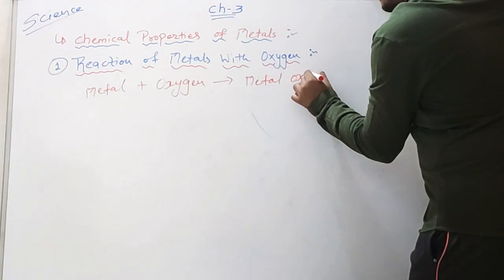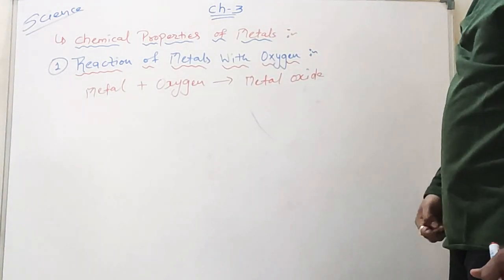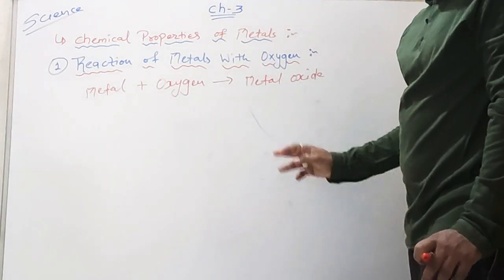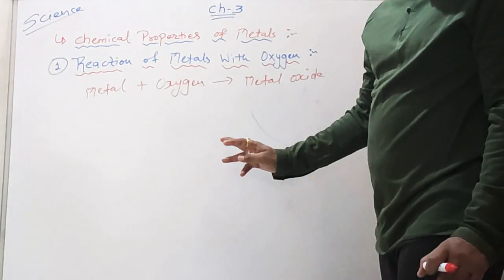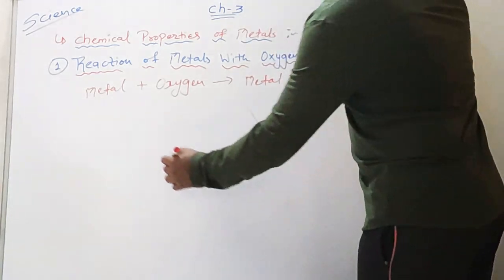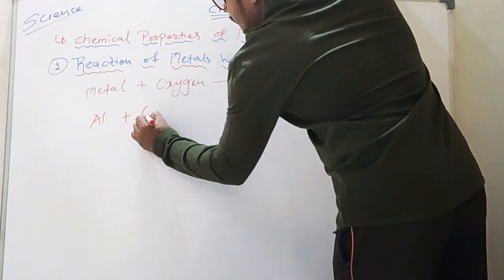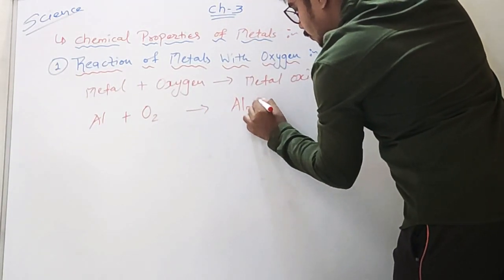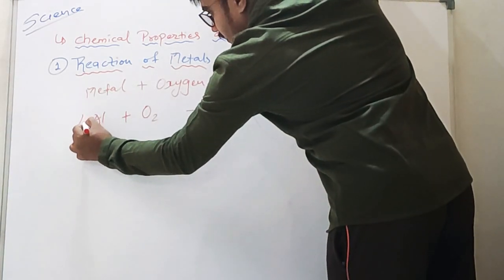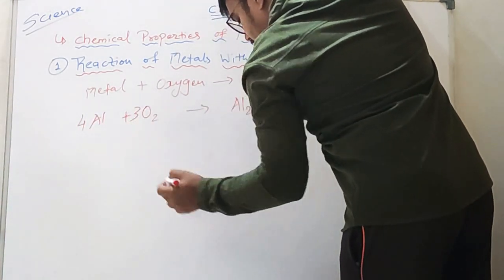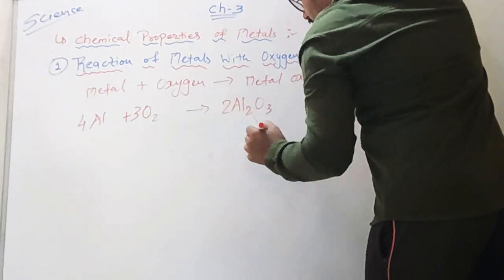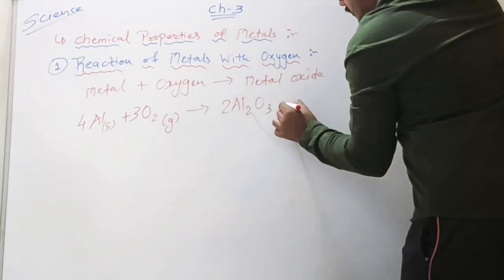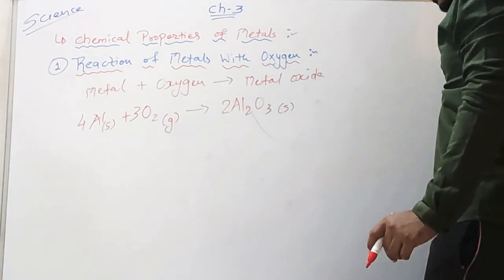Metal oxide is formed. I am giving you an example here. When aluminium is reacted with oxygen, that is air, and heated, aluminium oxide is formed. That is Al plus O2 will give Al2O3. While balancing, you will come to know that here 4 will come, 3, and it is twice Al2O3. This is gas, it is solid, and the product formed is also solid.